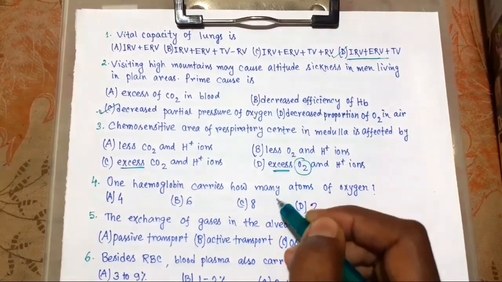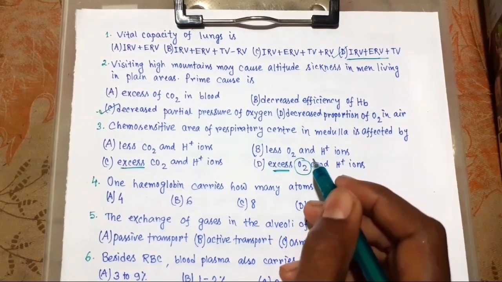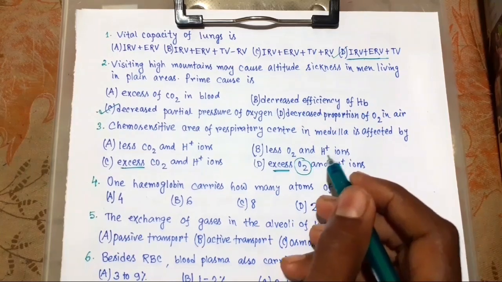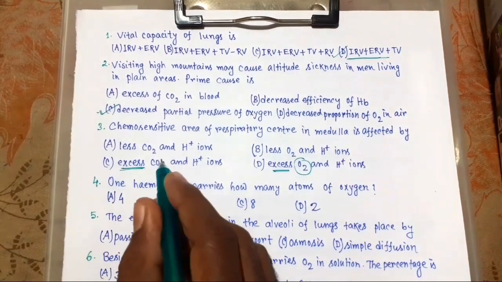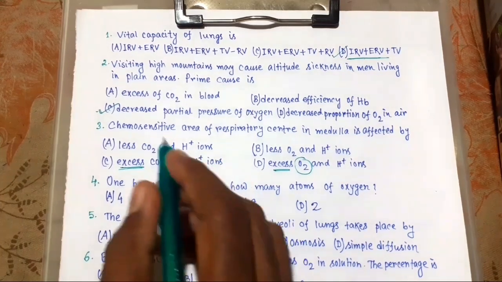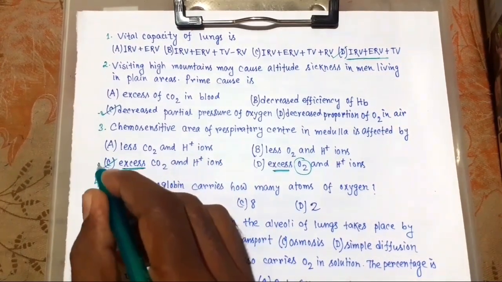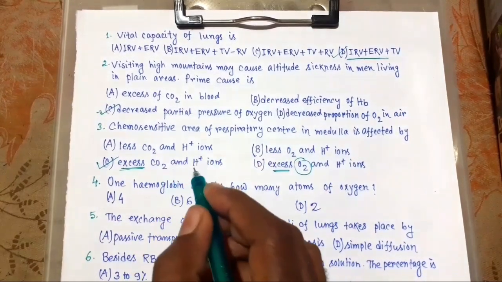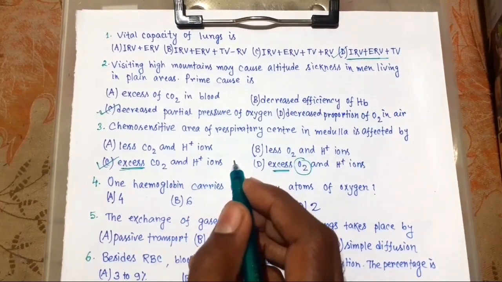This oxygen, O2, has no significant role. Okay, so only CO2 and hydrogen plus ions. This will be the answer: excess CO2 and hydrogen plus ions.